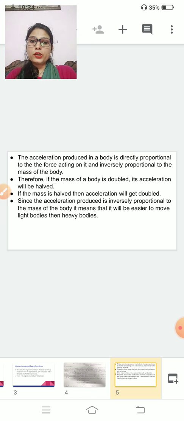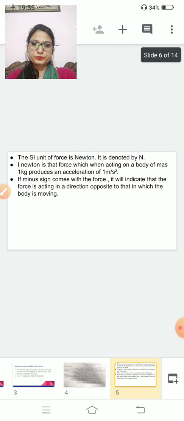The acceleration produced in a body is directly proportional to the force acting on it and inversely proportional to the mass of the body. Therefore, if the mass of a body is doubled, its acceleration will be halved. If the mass is halved, then acceleration will get doubled. Since the acceleration produced is inversely proportional to the mass of the body, it will be easier to move light bodies than heavy bodies.